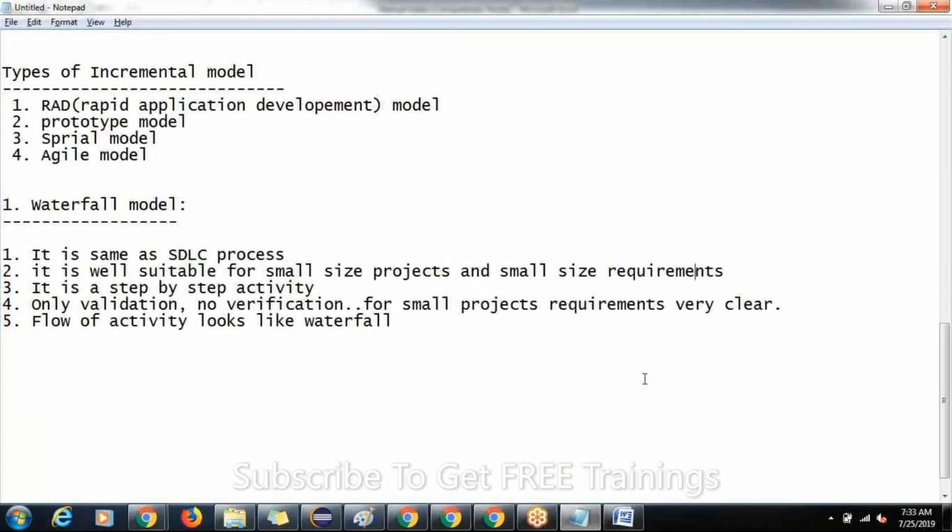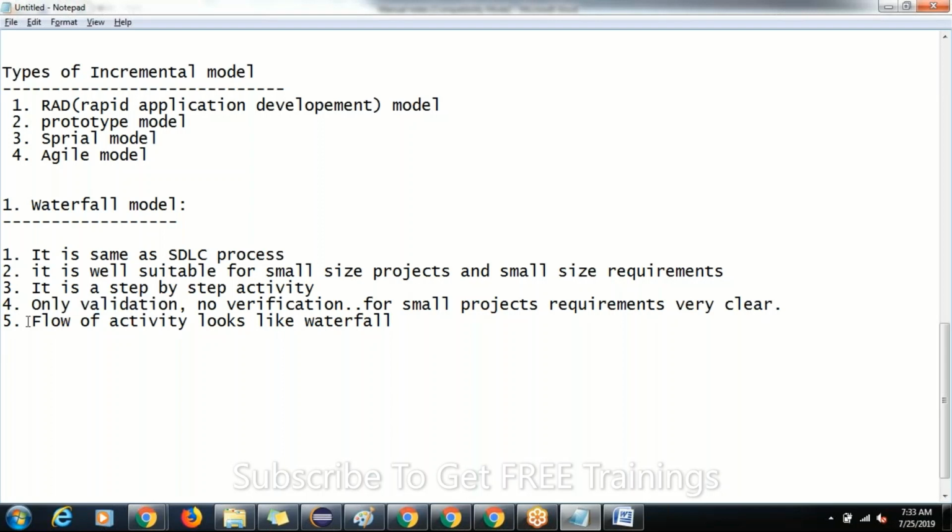And here we do only validation in the waterfall model; verification is not required. Why? Because for any small size project, there is no need to verify and validate twice. We can validate the application directly. So there is no need of verification for the waterfall model. Because it is a small size project, the requirements will be very clear, so there is no need to do verification here. Directly we can go with the validation.